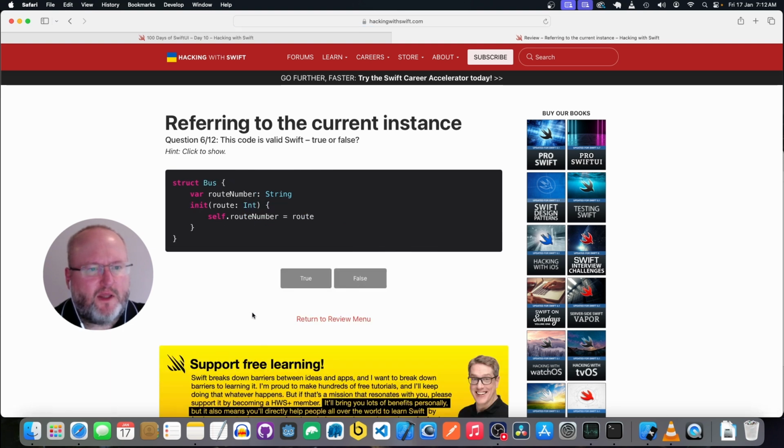Okay, we have a structure Bus, which has a property routeNumber, which is a string, and an init method, which takes in an int called route. It's trying to set a string to an int, so that is not going to work.